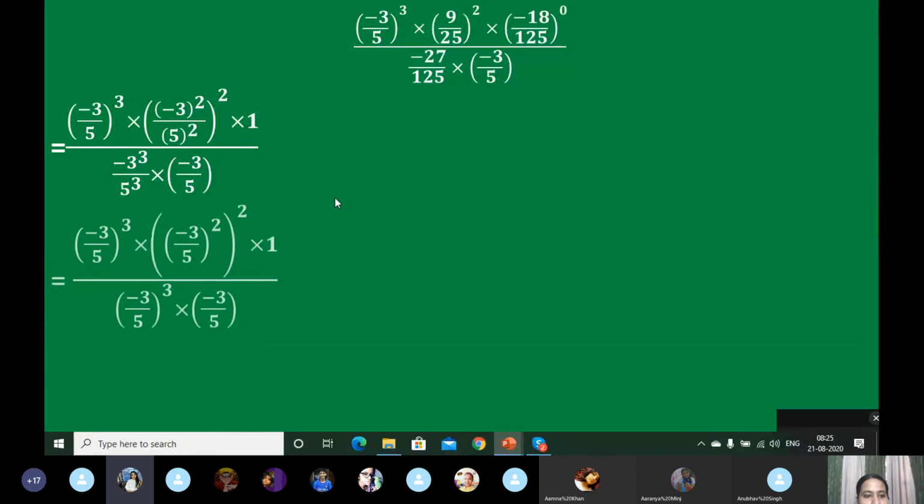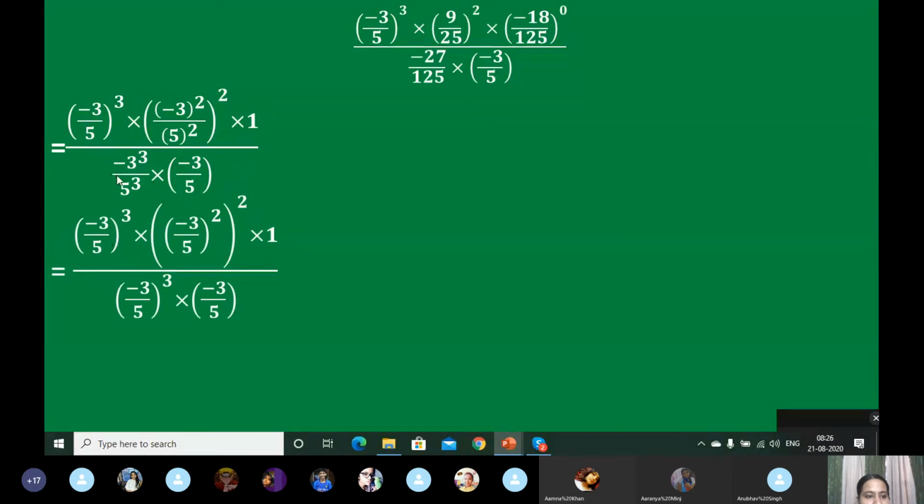Now what we will do: here the number is copied, here the number is arranged. So minus 3 to the power 5. We have used the law that when the power is same but the base is different, the power becomes common.